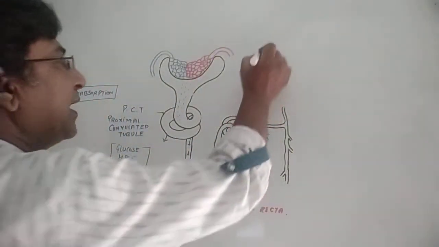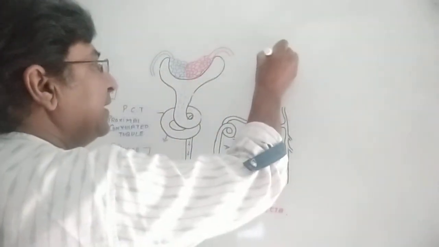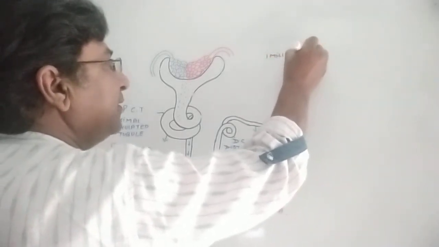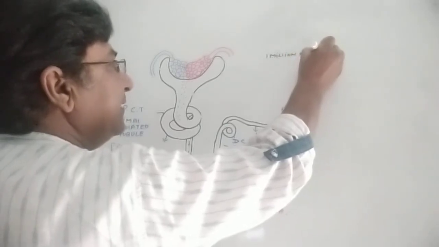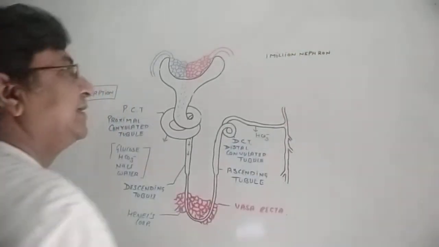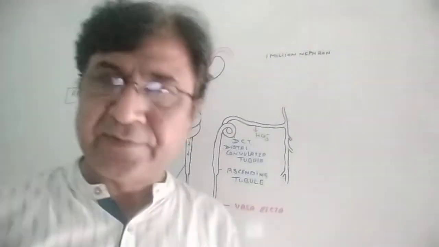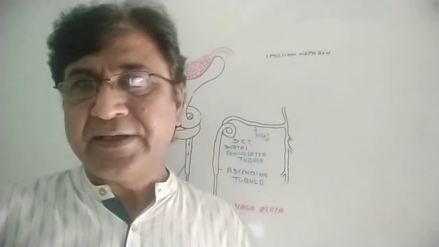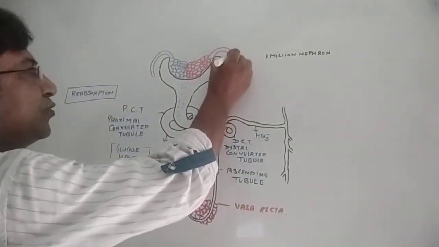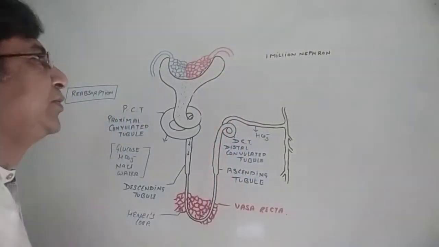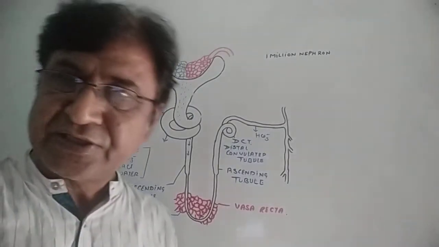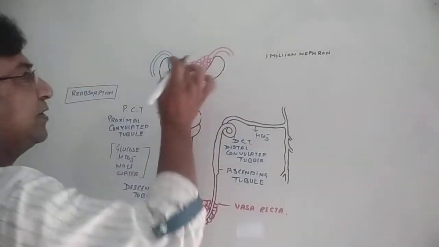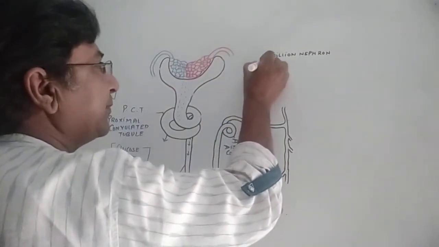There are about 1 million nephrons present in the kidney. Remember, 1 million nephrons are present in the bean-shaped structure called the kidney. Now, Bowman's capsule and glomerulus together are called the Malpighian body, which we have already discussed. In the glomerulus, ultrafiltration takes place.